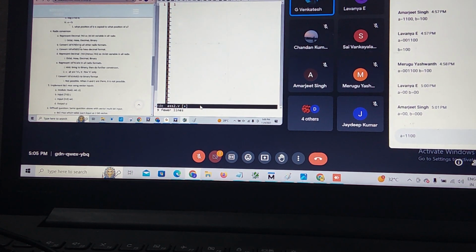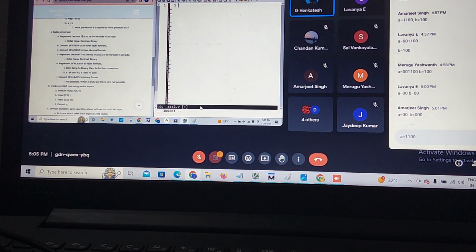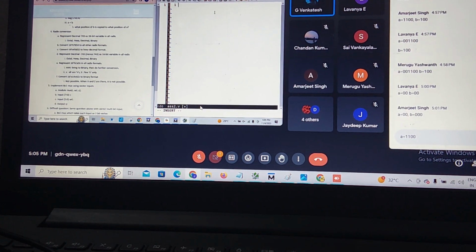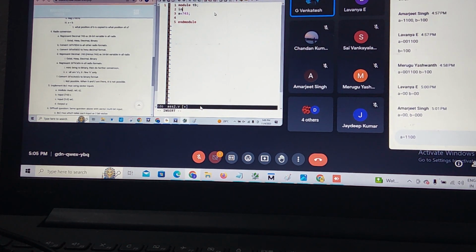Same thing here also. We have to convert this integer number into different formats: octal, hexadecimal, binary. I will do it here. Module, TB, end module. In that, I will take any one variable, a is equal to 743. Initially, I mentioned what is a. I am assigning that a to integer a.